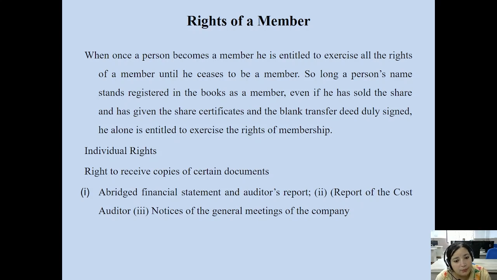The copy of the financial statement of the company, the abridged financial statement, abridged meaning summarized, is a summarized form of the financial statement of the company. The auditors' reports and the reports of the cost auditor are very important. His opinion is very important in respect of the financial statement of the company. The auditors' report is an important document for investors as well. They make decisions for investment into the company by having a look over the auditors' reports given by the auditors of the company, and notices of the general meetings of the company.